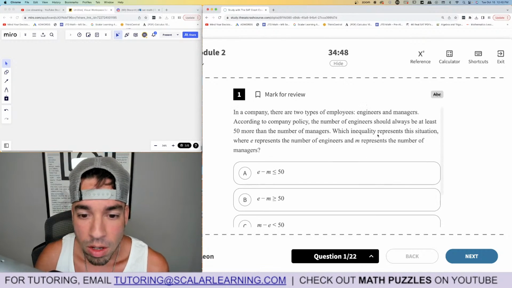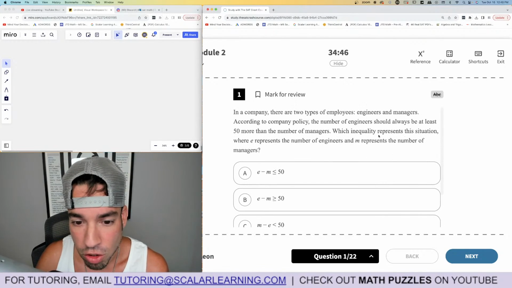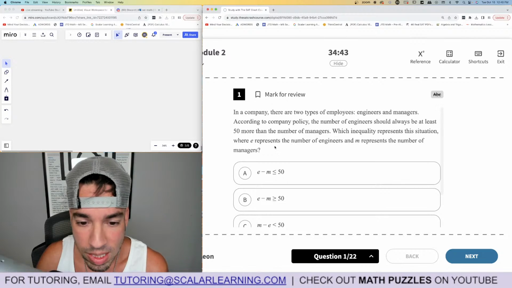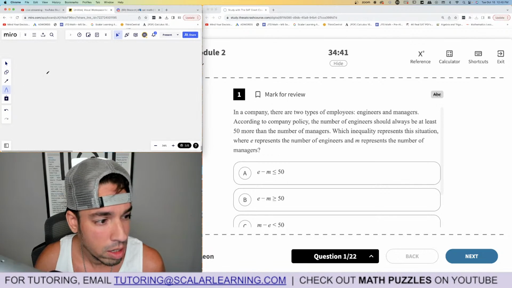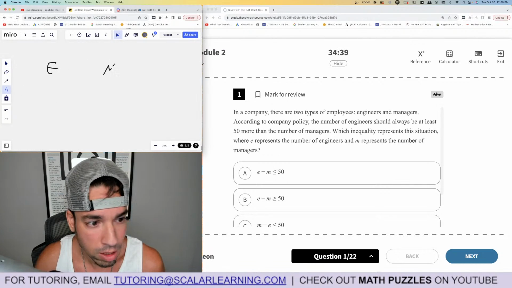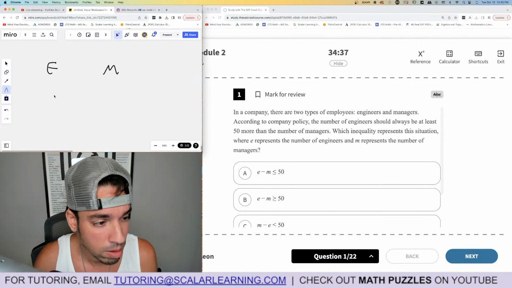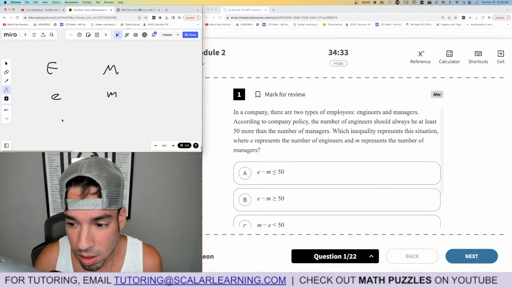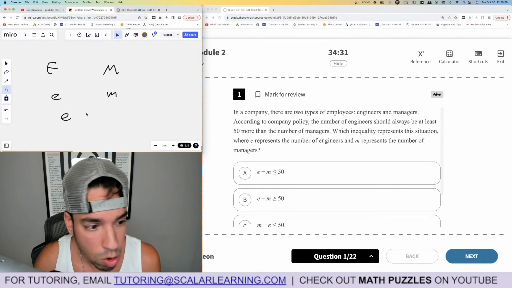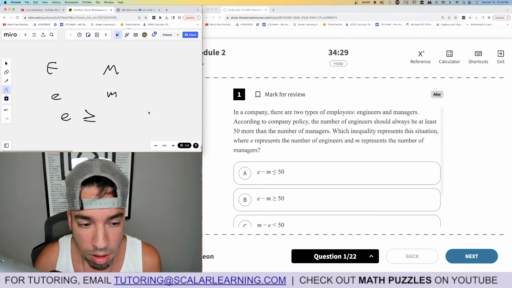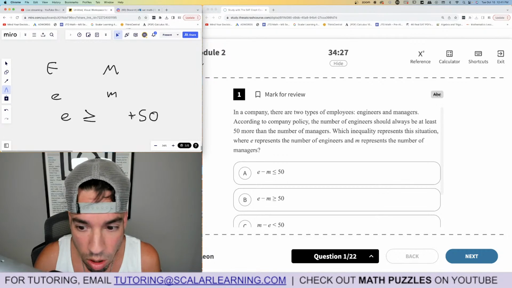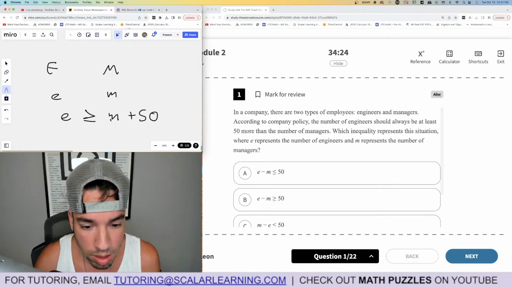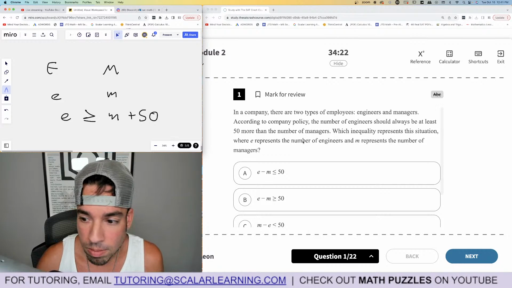Here we go. In a company, there are 2 types of employees, engineers and managers. Oh, they have little e and m. I see that. So E and M. According to the company policy, number of engineers should always be at least 50 more than the number of managers. So there's my inequality.